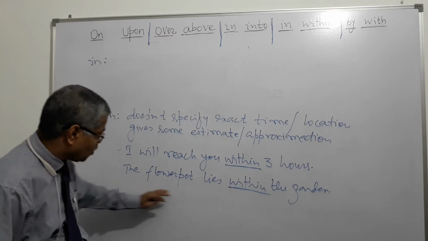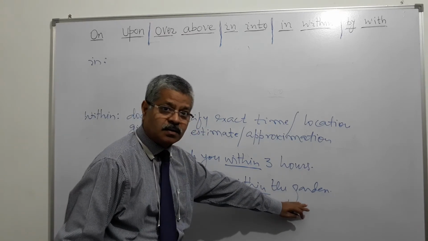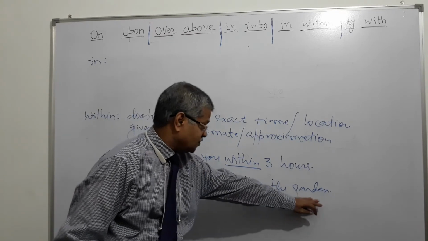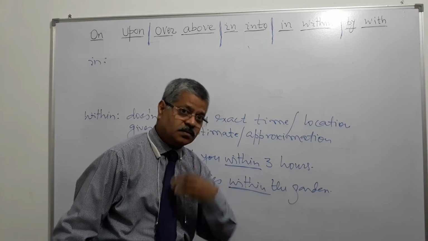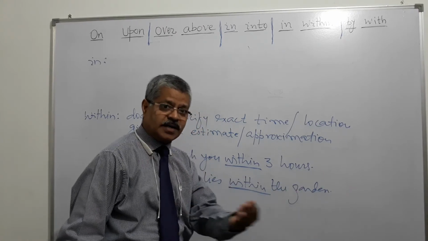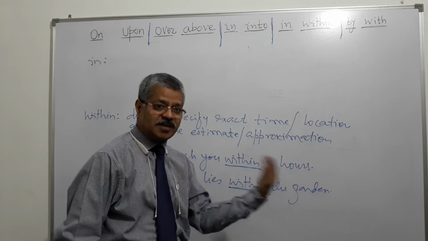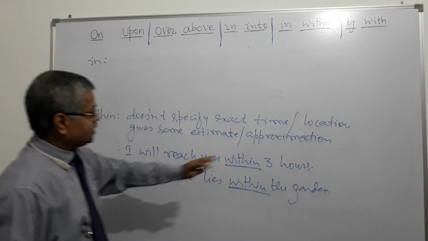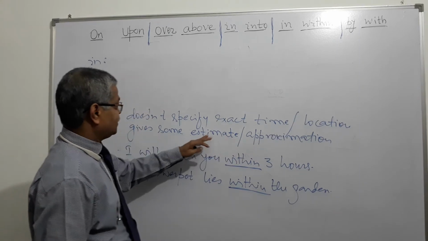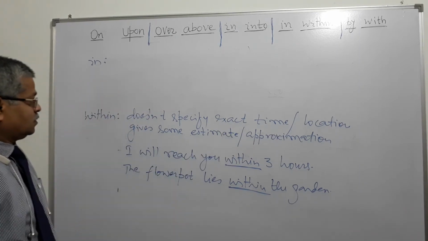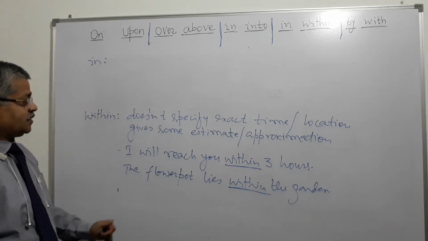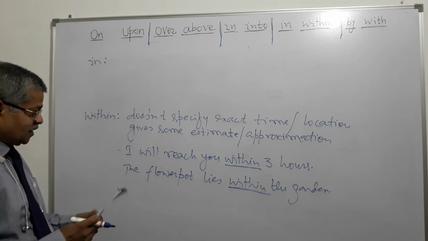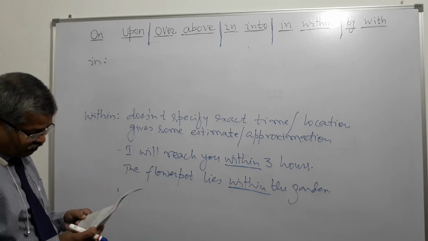Inside a boundary, the flower pot lies within the garden. So this is a boundary, the garden is a boundary. Within that precinct, within that area it will be found. But it's not exact. It is an estimate, approximation of where it will be found, right?